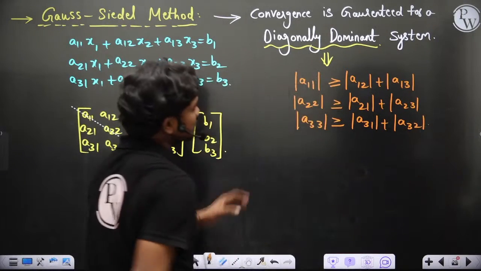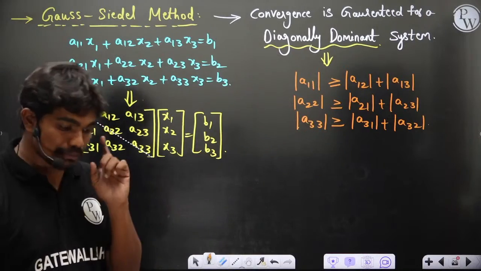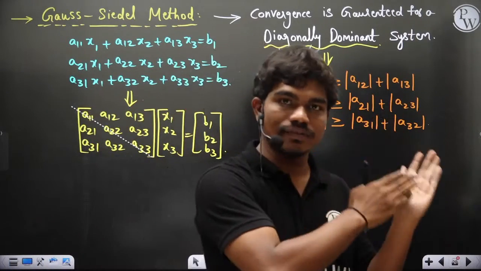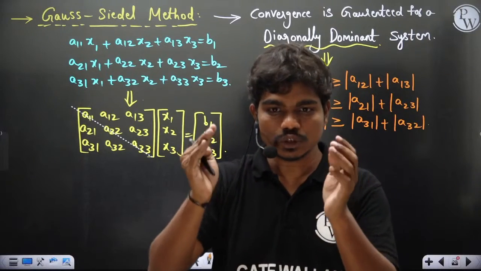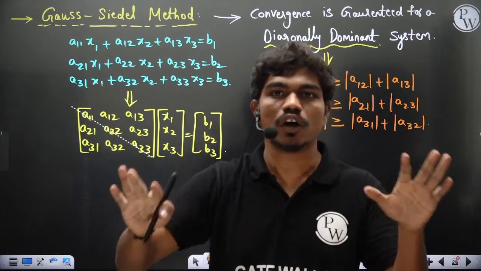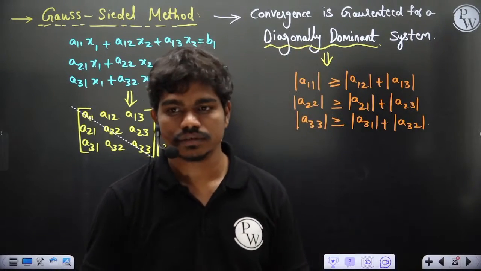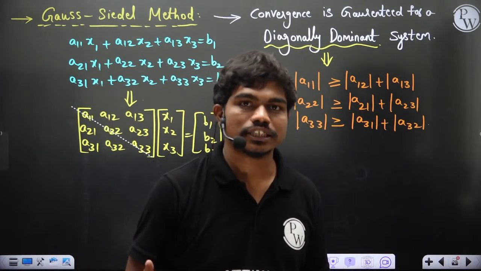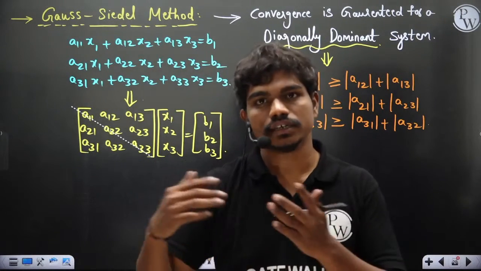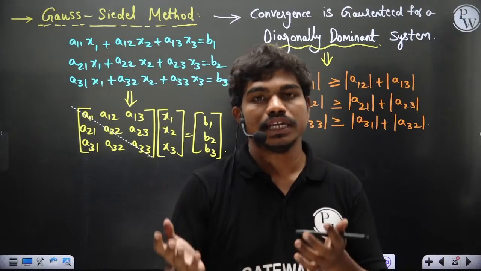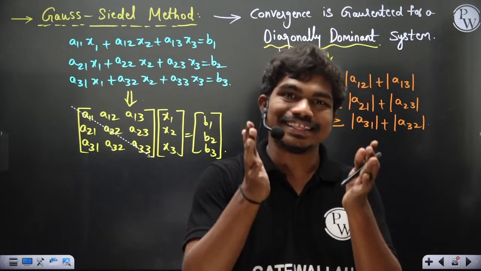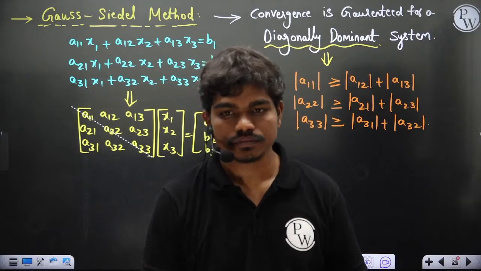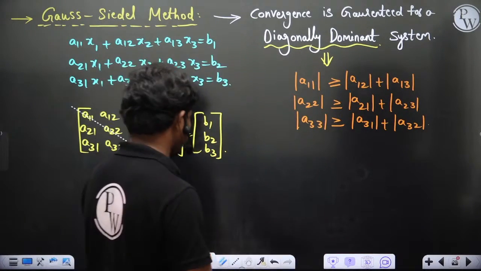This is called diagonal dominance. I'm repeating, if you have a diagonally dominant system, it definitely gives you convergence, but for convergence to exist, the system need not be diagonally dominant. Understood? There are a few general systems for which the Gauss-Seidel method works, and others where it does not work. But if the system is diagonally dominant, then you'll get 100% convergence.